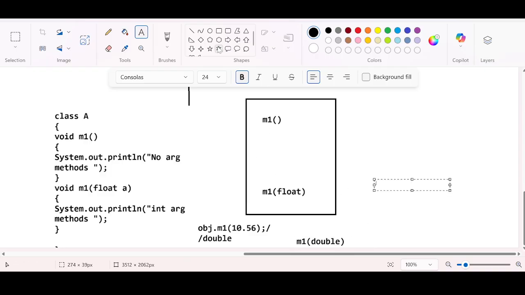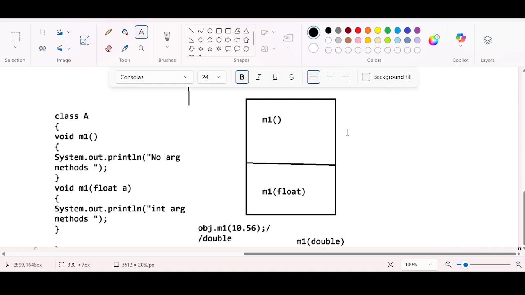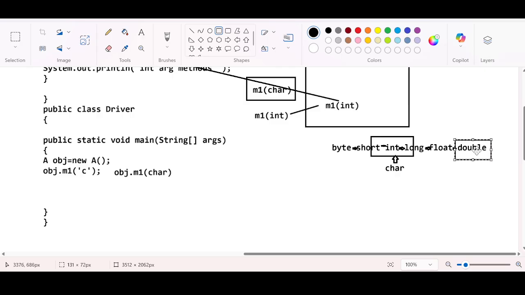First of all, there is no double here. It will try to promote, whether the double can be promoted or not. The problem is double can be promoted but can't be demoted. The placeholder for double is here. You can move in this direction, but you cannot come back. You cannot do the depromotion.